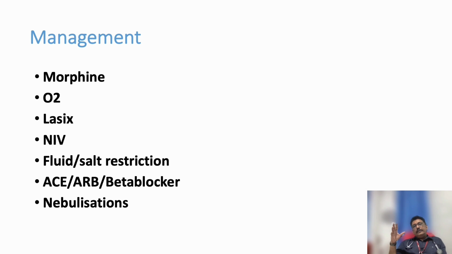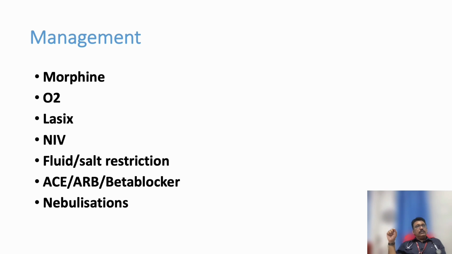Now, management. You can use morphine in both conditions, whether it is cardiac failure or respiratory failure. A low dose of morphine can be given; that relieves the anxiety, fear, tachycardia, everything, but we have to be very careful. More dose of morphine can produce bradycardia or respiratory distress. So, a small dose of morphine will be helpful in all types of breathlessness. Oxygen has to be given, we already discussed.